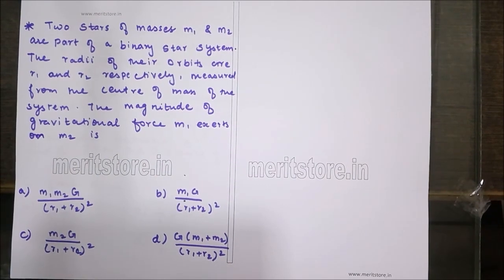Two stars of masses m1 and m2 are part of a binary star system. The radii of their orbits are r1 and r2 respectively, measured from the center of mass of the system. The magnitude of gravitational force m1 exerts on m2 is, the options given are m1 m2 into G upon r1 plus r2, m1 times G by (r1 plus r2) square, m2 G upon (r1 plus r2) square, and the fourth option is G times (m1 plus m2) upon (r1 plus r2) the whole square.